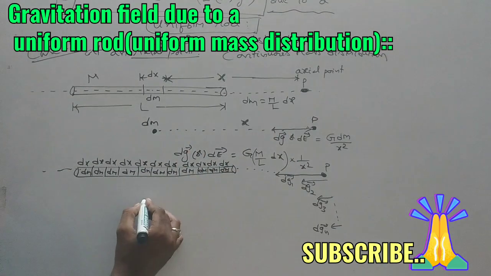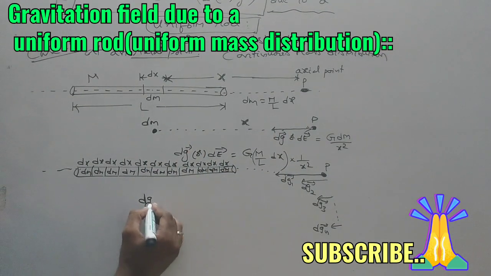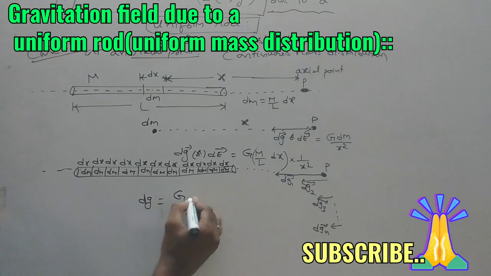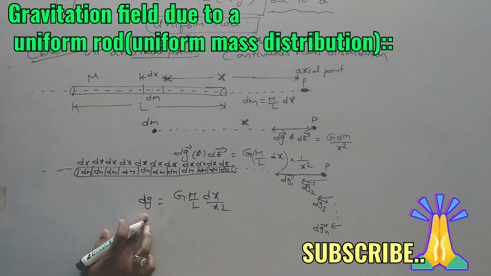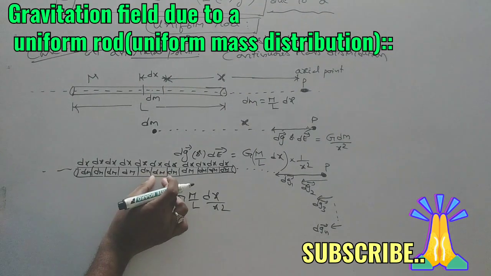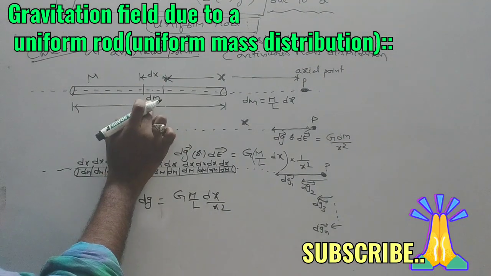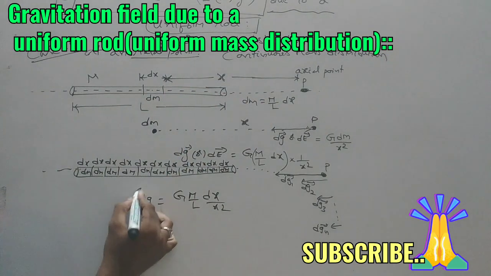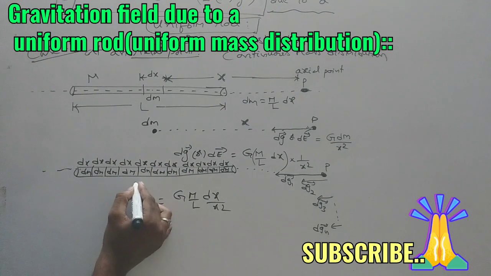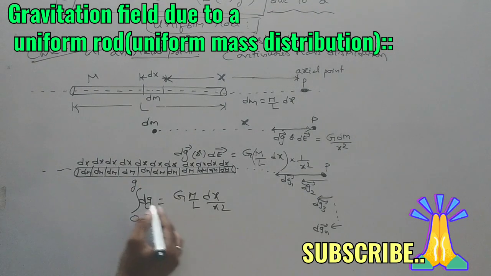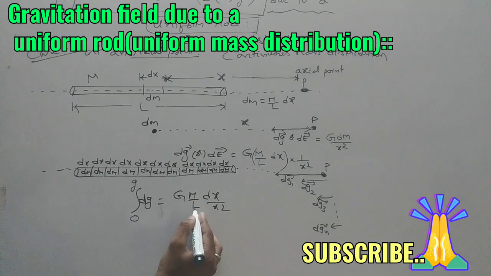In order to get the total gravitational field, we follow the same procedure. We know the small gravitational field due to a point mass: dg is G into M by L into dx by x square. This is the small gravitational field produced by this dm, which is at point x. Now to get the total gravitational field, we integrate between the proper limits, from 0 to g, and here G, M, L are constants.